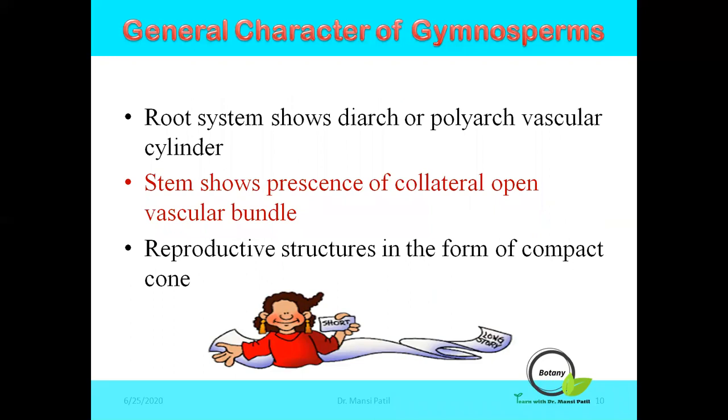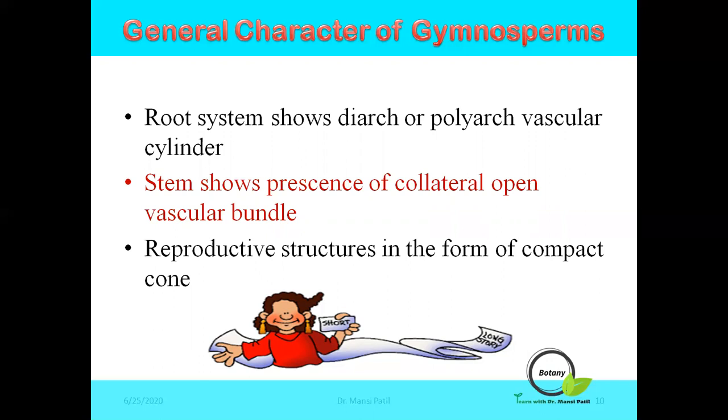The root shows the presence of diarch or polyarch vascular bundles. What are diarch vascular bundles? Diarch means the presence of two strands of xylem, and polyarch means the presence of more than two bundles of xylem.